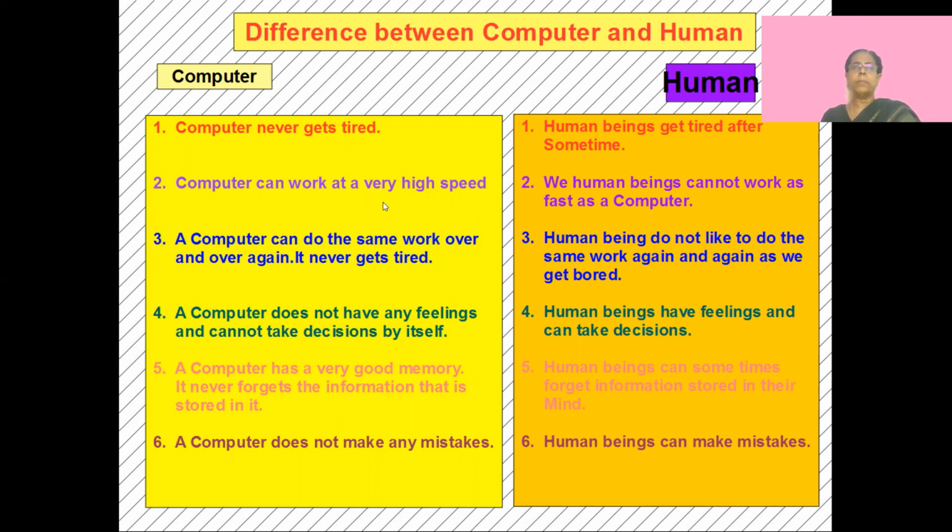If I just give one big number to do addition, it does it. It gives me the answer immediately. But human beings can't work at so much speed as a computer. Even as we grow old, we cannot work like that. But the computer doesn't grow old. It keeps working at a very high speed.